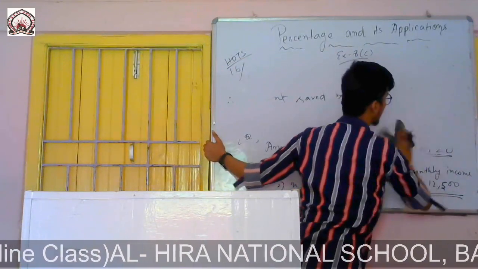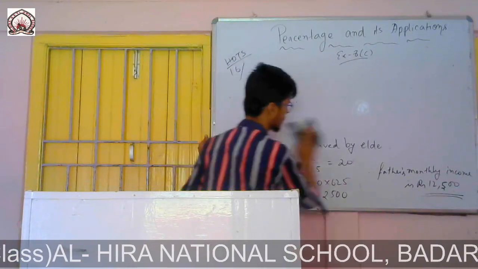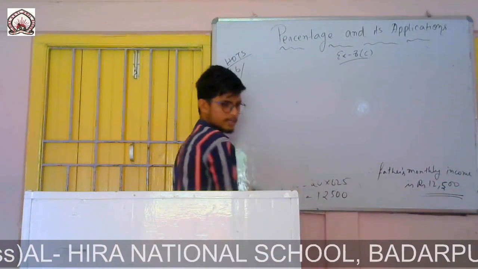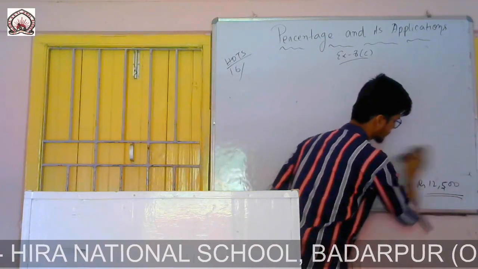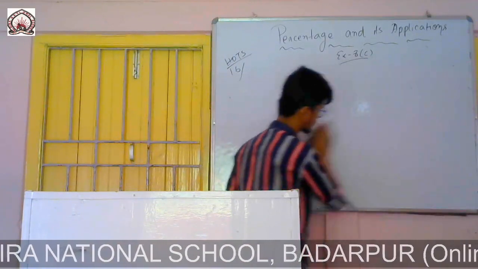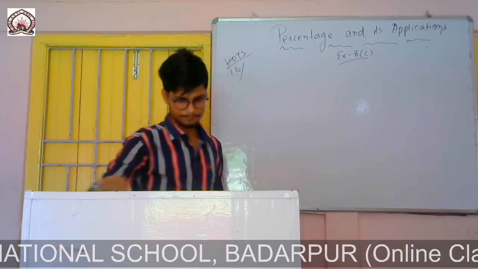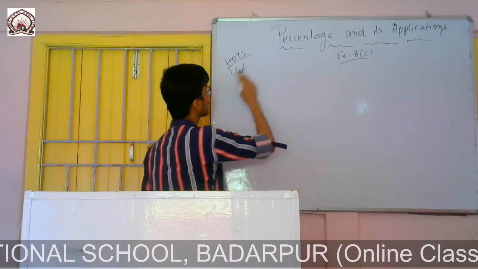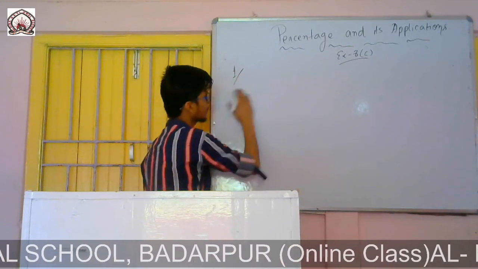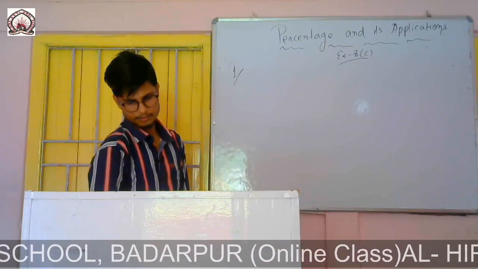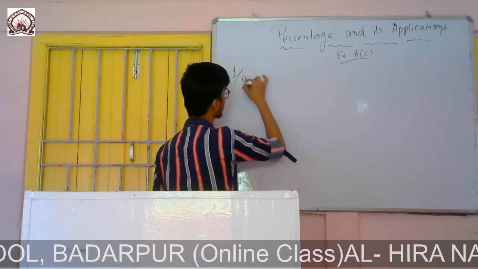So first of all we will find the cost price, then we will find the selling price. If the cost price is less than the selling price, then we will understand that it is a profit. If the selling price is more than the cost price, then it is a profit. So question number 1, exercise 8C.